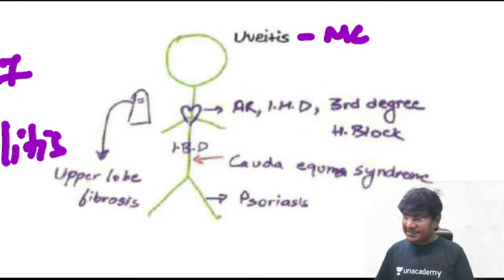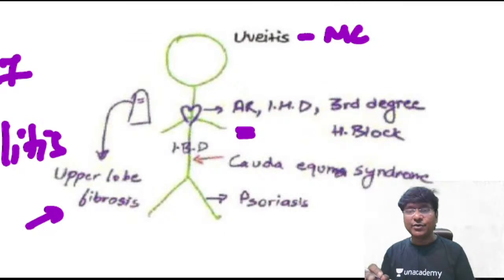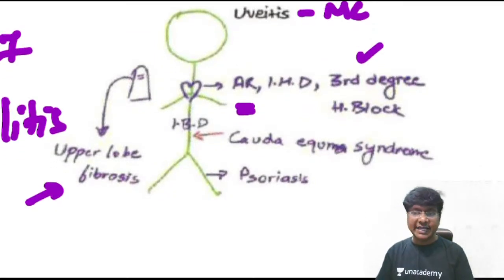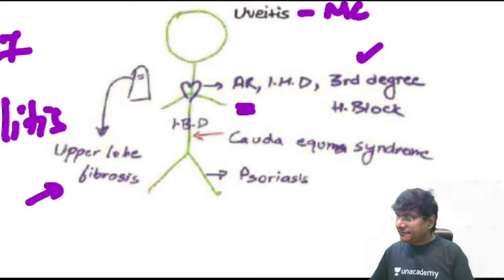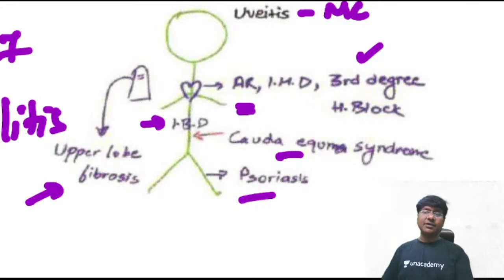And what are the others? Lung involvement in the form of upper lobe fibrosis, that will result in restrictive lung disease. Cardiac involvement in the form of aortic regurgitation, ischemic heart disease, and there can also be development of AV block, third degree AV block. Inflammatory bowel disease is another important associated feature. Cauda equina syndrome, that is compression of the cauda, and psoriasis. So these are the extra-articular manifestations in patients with ankylosing spondylitis.